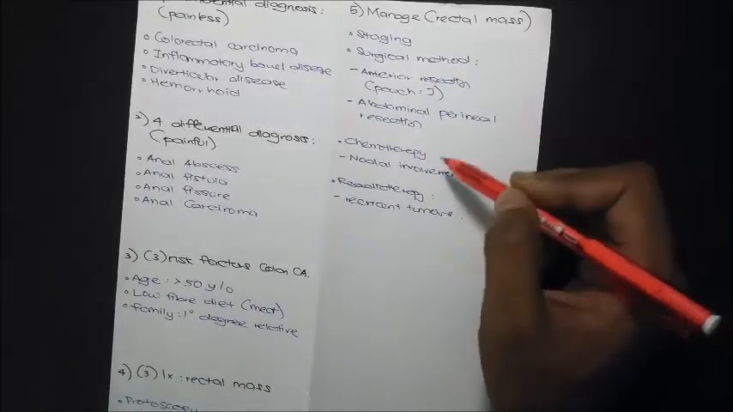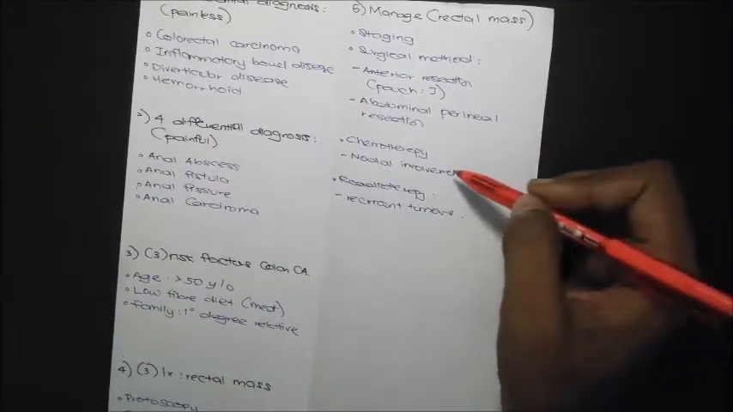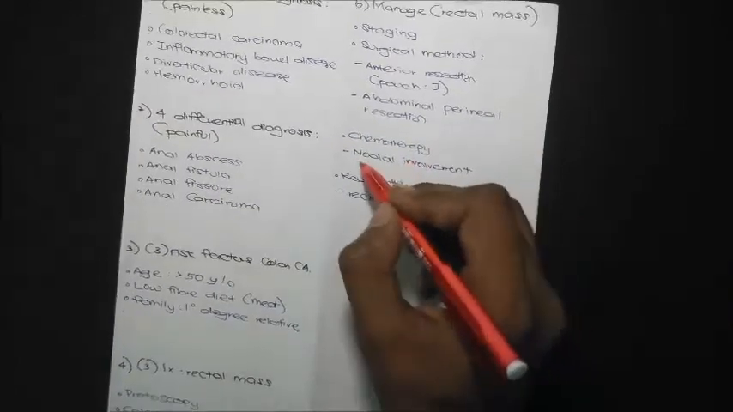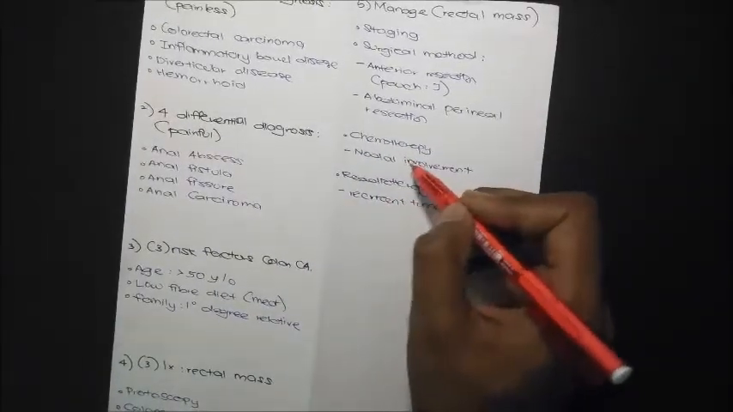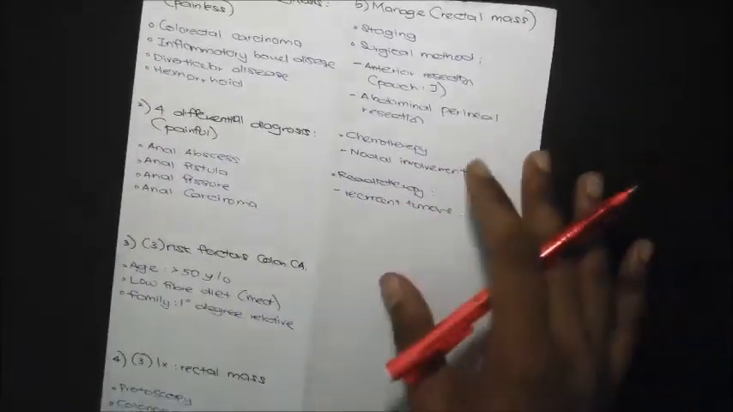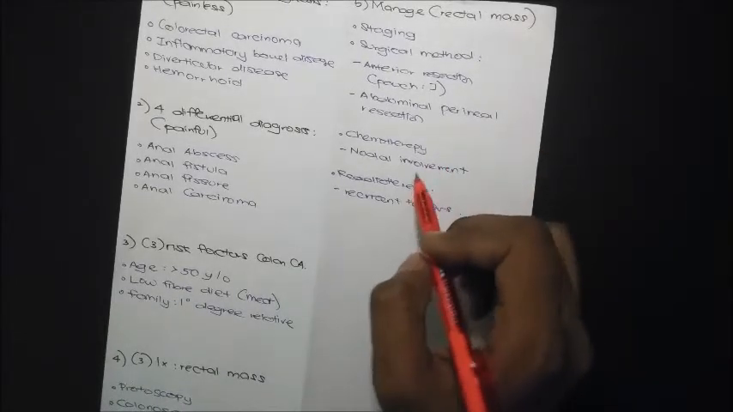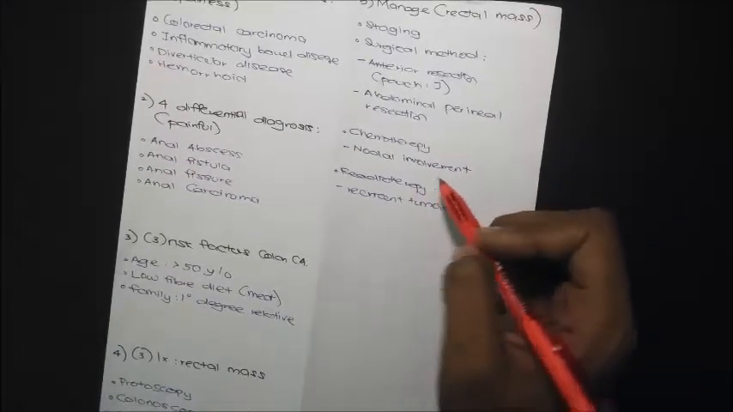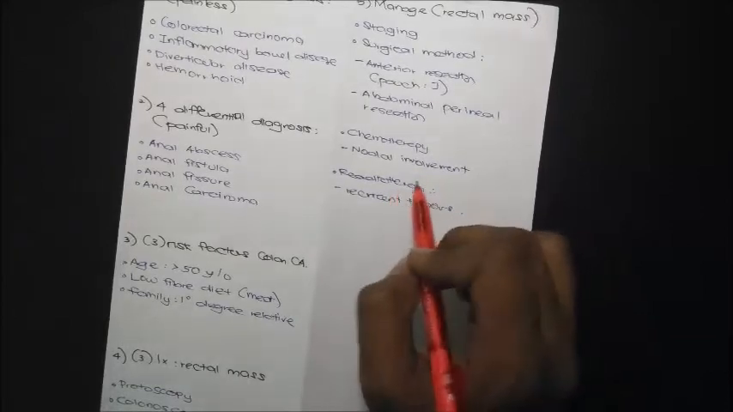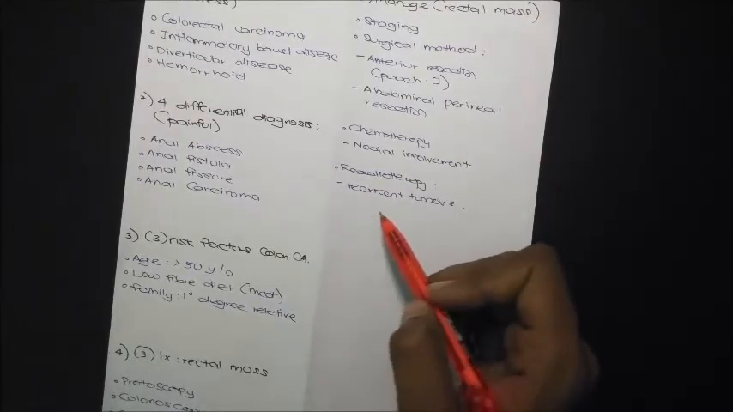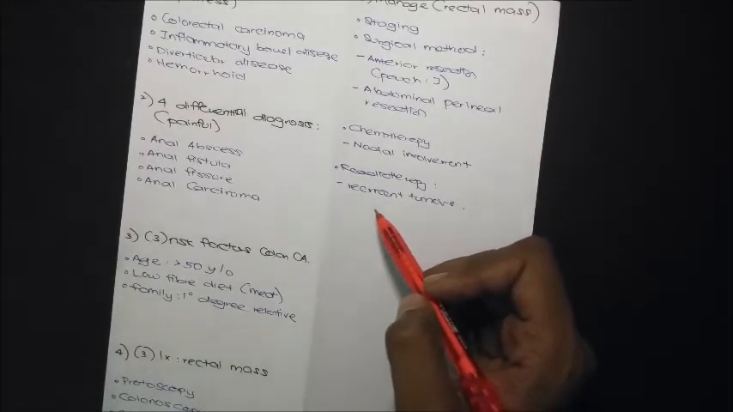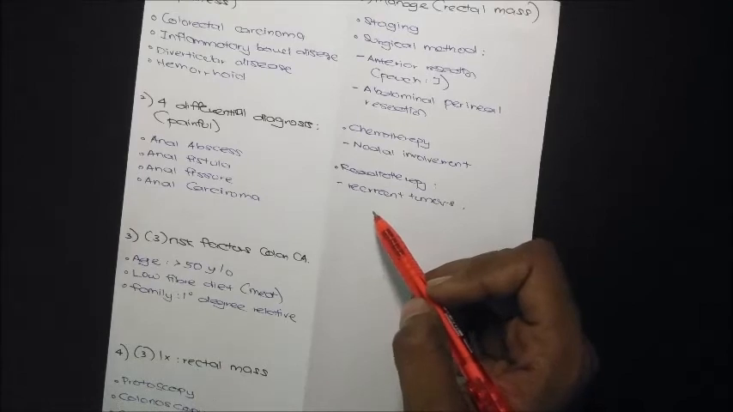And then comes chemotherapy. If there is any nodal involvement, we do chemotherapy. Usually Dukes' criteria or the TNM staging can guide this chemotherapy as well. And the last one is radiotherapy. It is for recurrent tumors that keep coming back, so we can do radiotherapy.